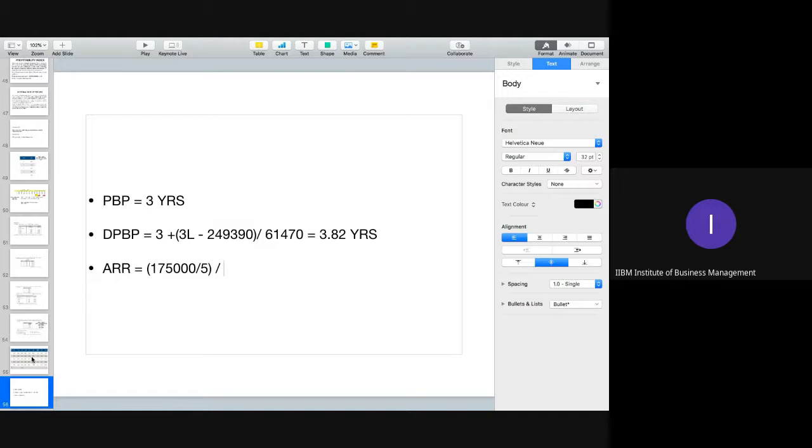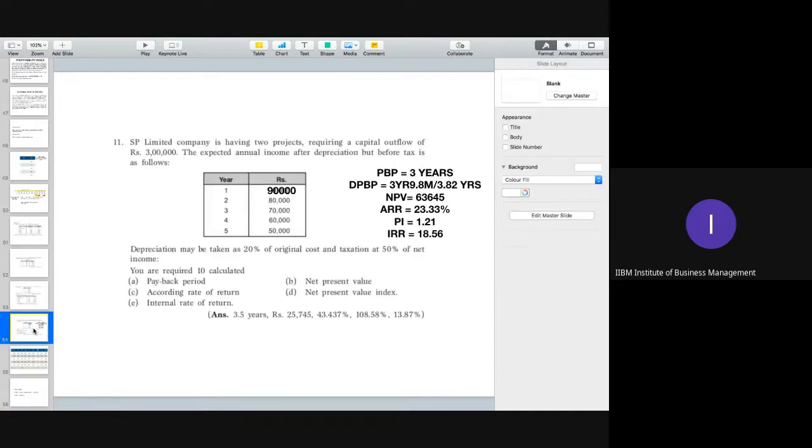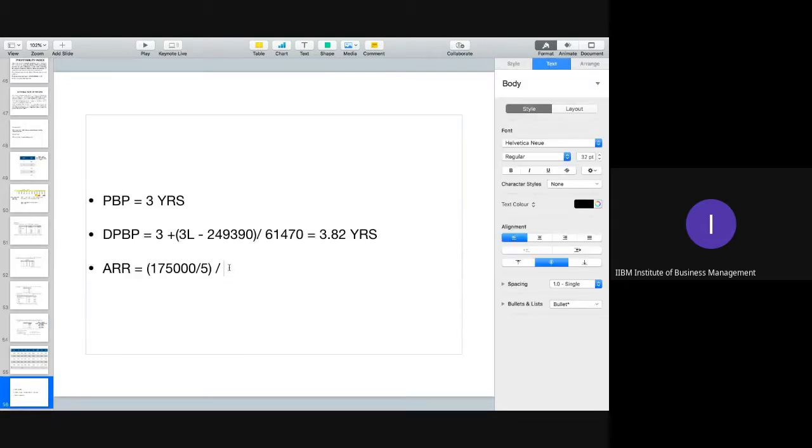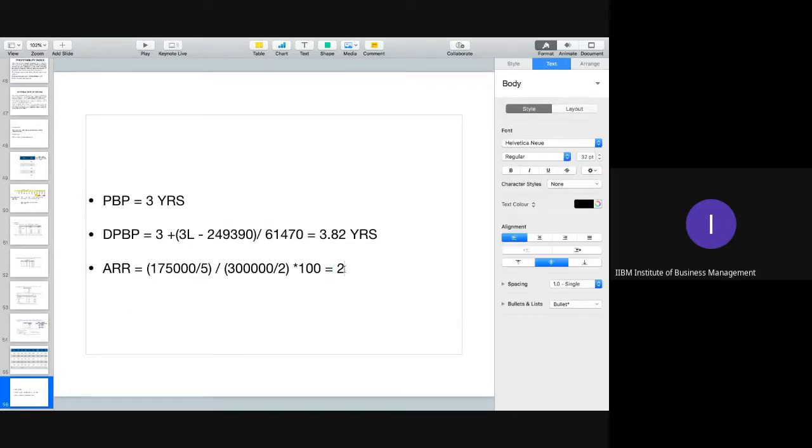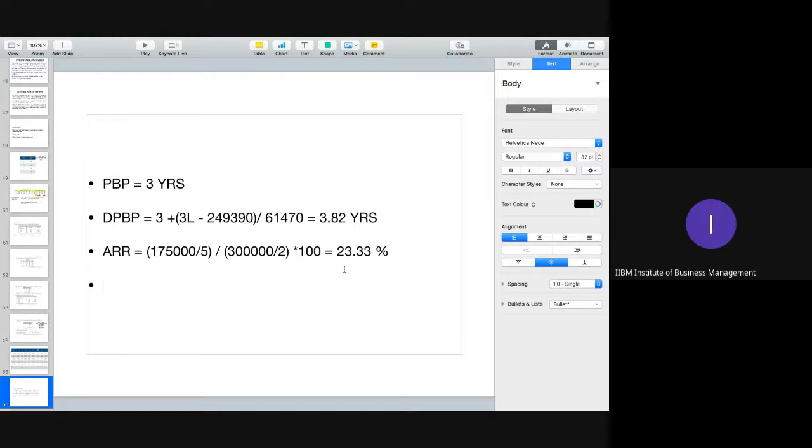Let me complete. Average investment would be cost minus scrap value divided by 2. Isn't scrap value given in the question? No. No working capital as well. So it is 3 lakh divided by 2, that is 1.5 lakh. So 35 upon 1.5 lakh into 100. What is the answer? It should be 23.33%. Correct? Everyone? Yes, 23.33%.